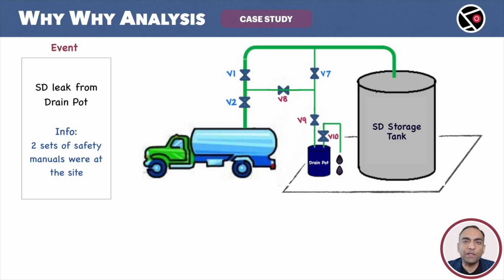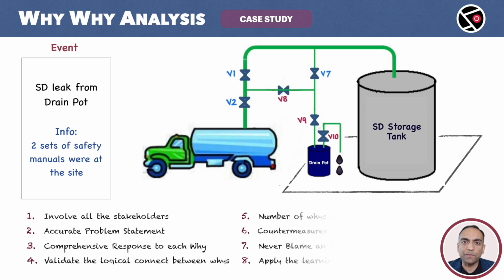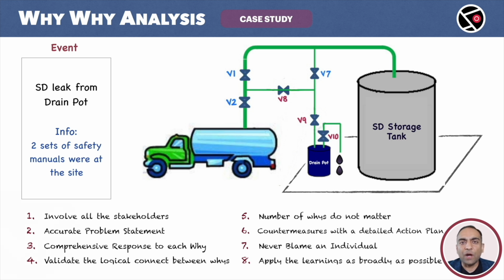It tells us that there was a SD leak and this leak happened from the drain pot. Quite accurate. It also provides us some additional information. There were 2 sets of safety manual at the site. Again, relevant information. This is a safety-related accident. Going back to our 8 rules, we can confidently check our second rule. This is an accurate problem statement.